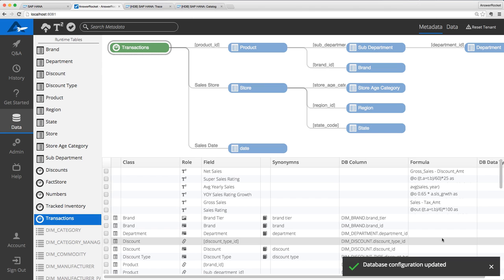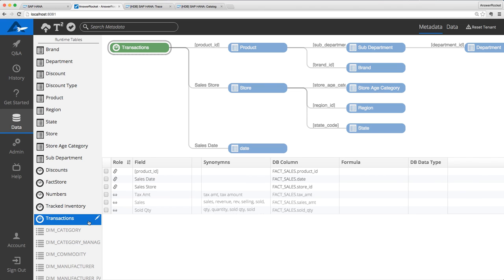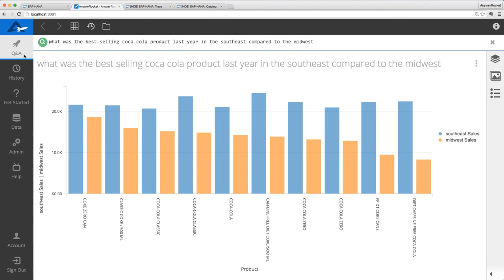We then add a domain model on top of the data to translate natural language into the data fields. This diagram shows the relationships between the fact and dimension tables. As the domain model is populated, I can go back to Q&A and start asking questions.